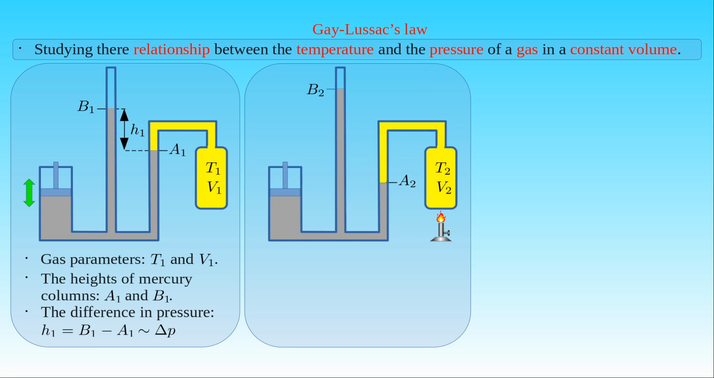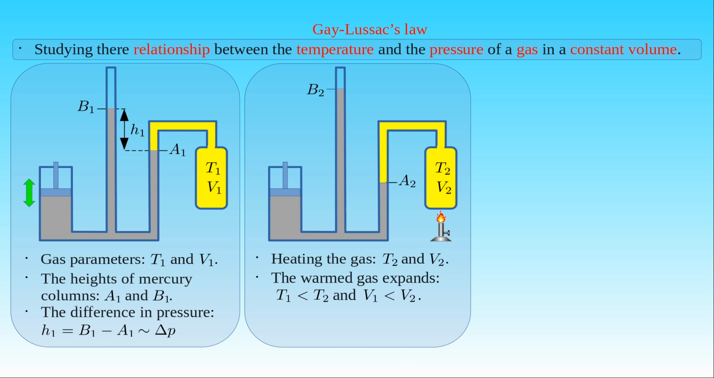By heating the gas in the container, the temperature of the gas can be raised from the initial temperature T1 to a given temperature T2. The gas will expand and its volume increases to the volume V2. Since the expanding gas displaces some amount of mercury in the glass tube, the height of the mercury column drops to the level A2. At the same time, this amount of mercury fills the manometer, and the height of the mercury column raises to the level B2.